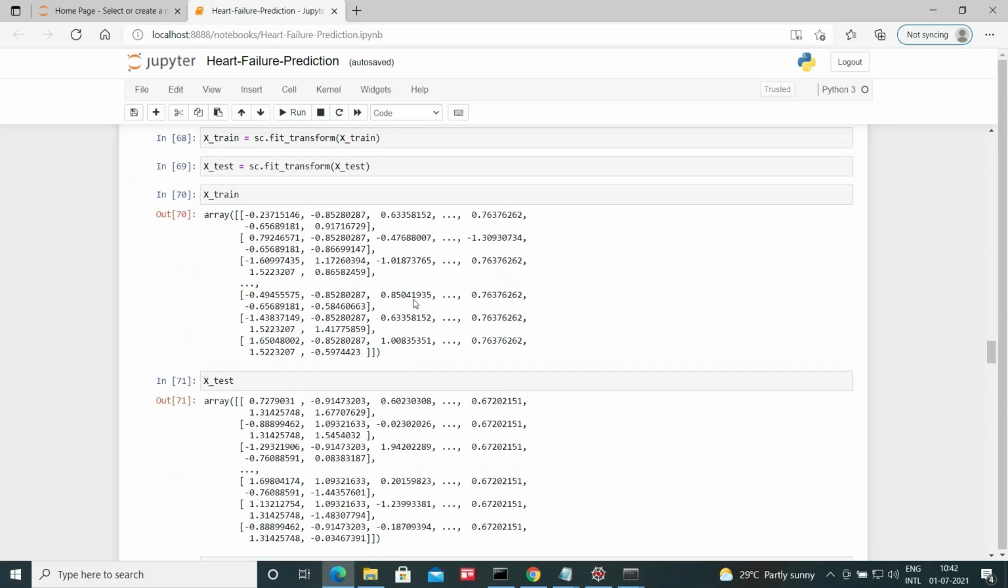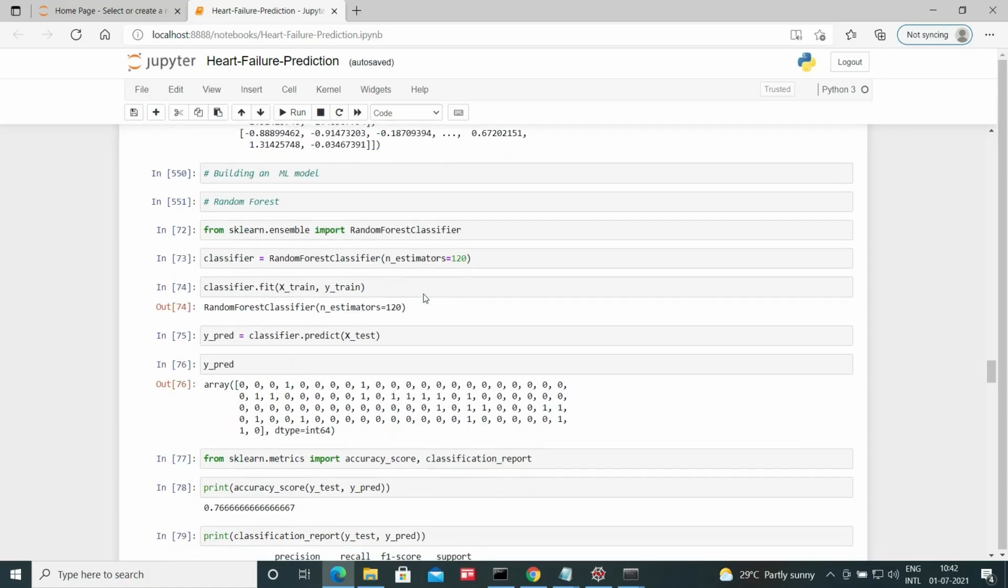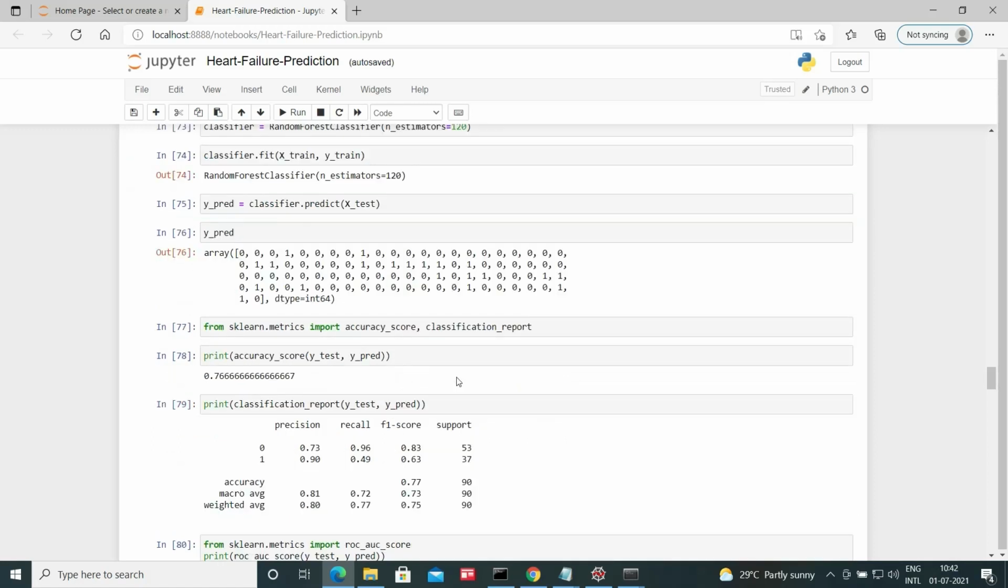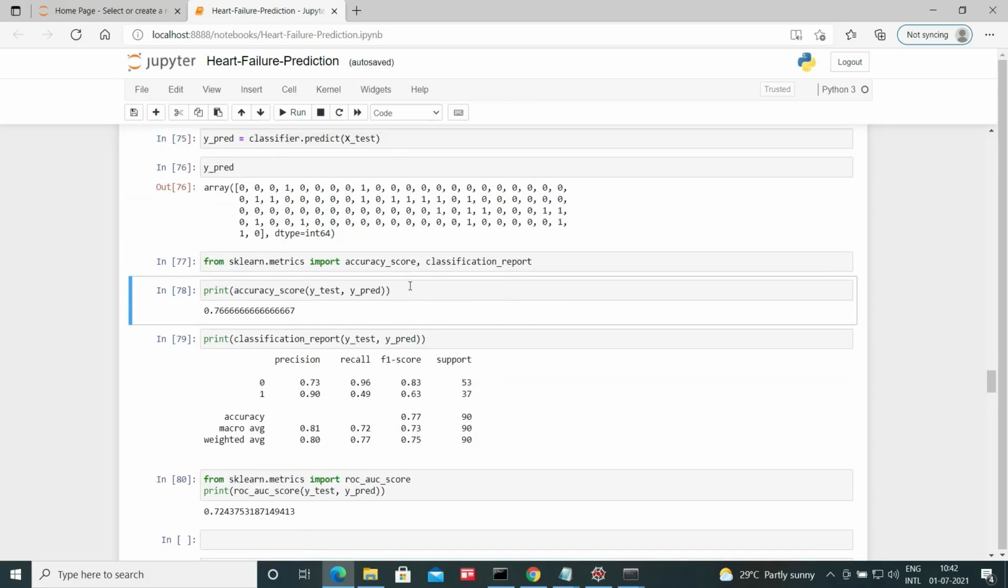The entire data we are scaling, which is required for applying machine learning model. Then we are building machine learning model. First we are trying with the random forest and we got around 76% accuracy for the test set. Test set is basically unknown data, test set or evaluation sets. So 76% accuracy, which is decent, not that good.